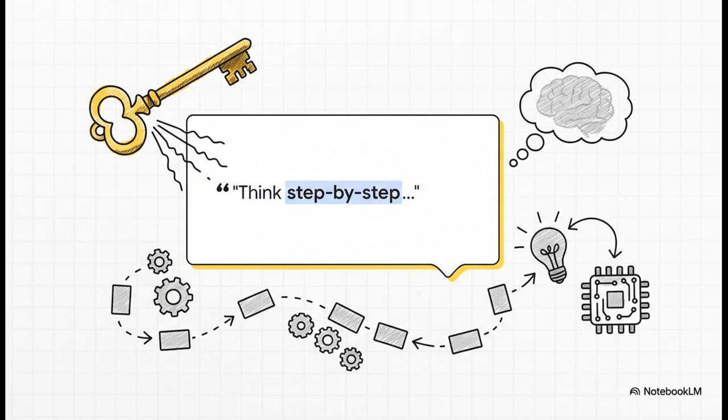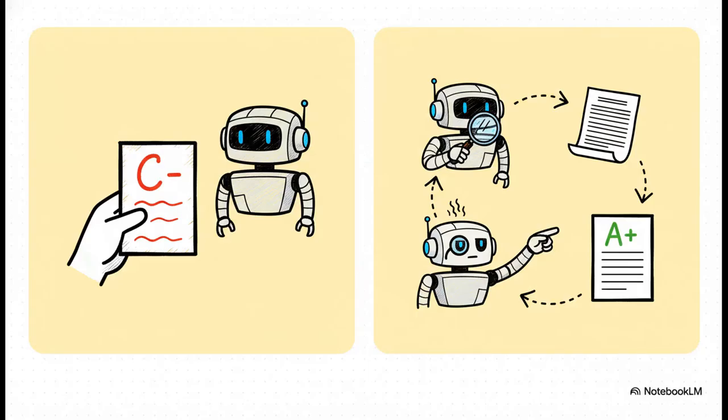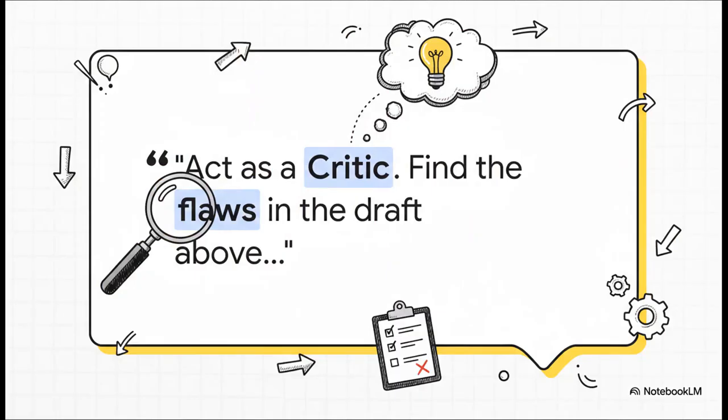It's amazing. Okay, here's another pro move. Don't fall into the trap of accepting the first draft the AI gives you. It's almost never the best it can do. The real trick is to make the AI improve its own work. So after it gives you that first draft, you hit it with this. You tell it to put on a new hat, the hat of a critic, and tear its own work apart. It'll analyze what it wrote and suggest ways to make it better, giving you a much more polished result.